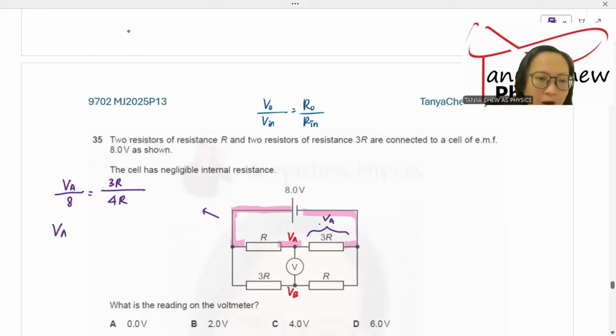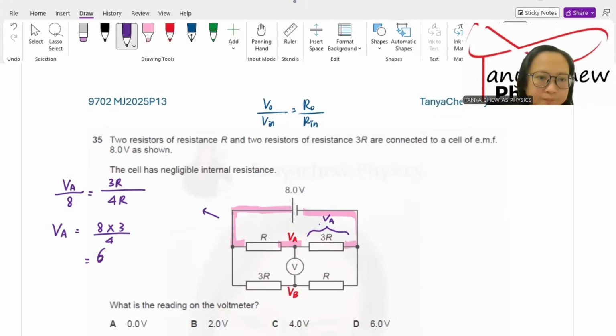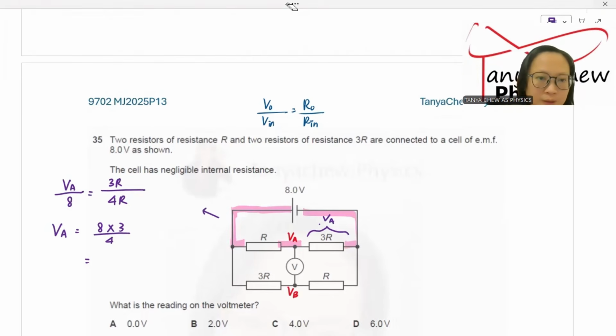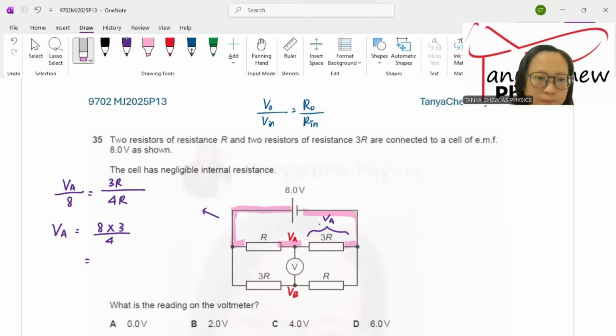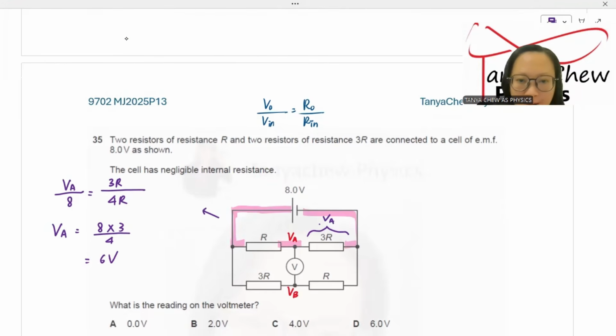So for VA, R and R just cancel. 8 times 3 divided by 4. So VA is equal to 6 volt. 6 volt right here, and this is my VB right here.